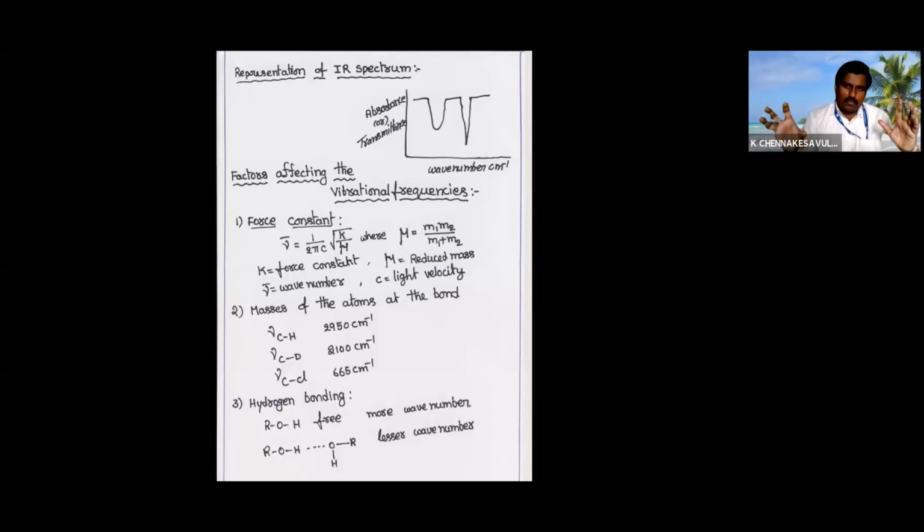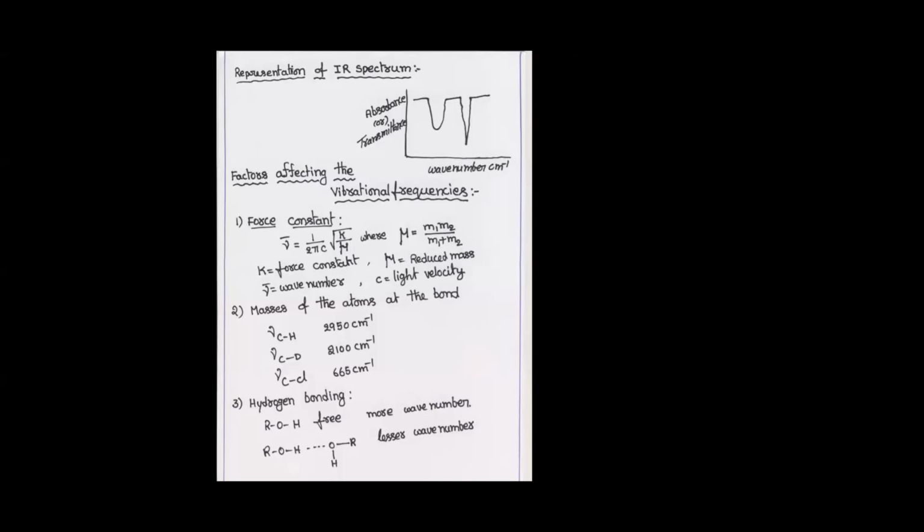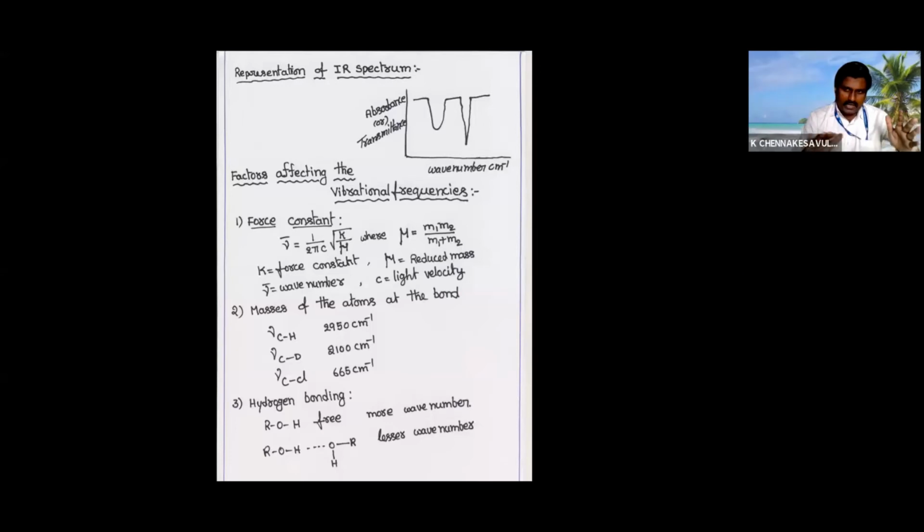Let us take a simple molecule, HCl. The mass of chlorine is different from that of hydrogen. You see the force constant. If it is varied for any molecule, what will happen? The mass is inversely proportional to the absorbing frequency. The molecule will absorb energy at a certain frequency. If you increase the mass, the frequency will decrease.